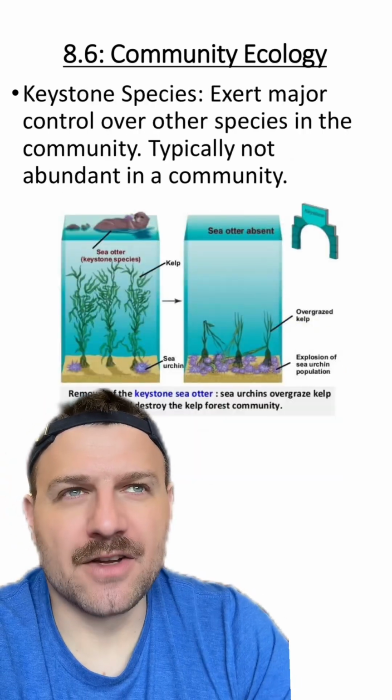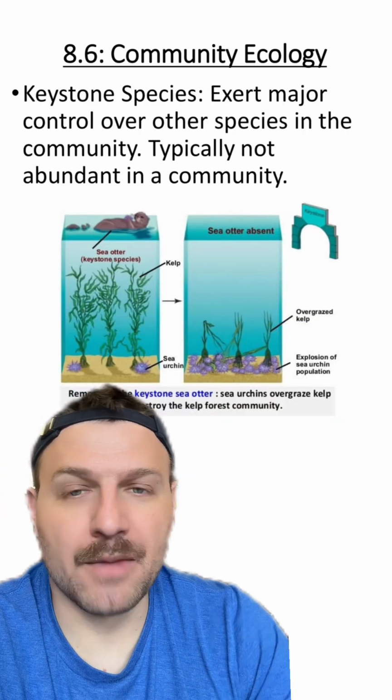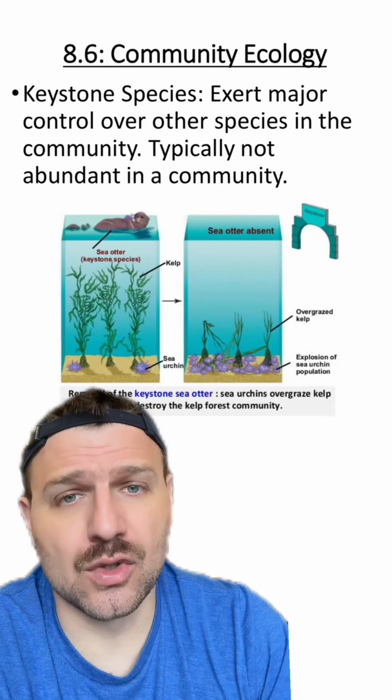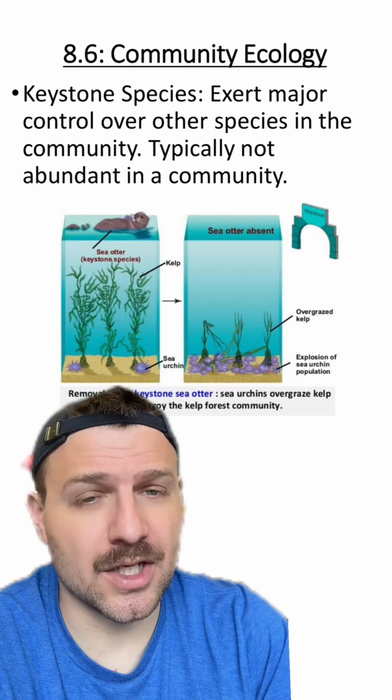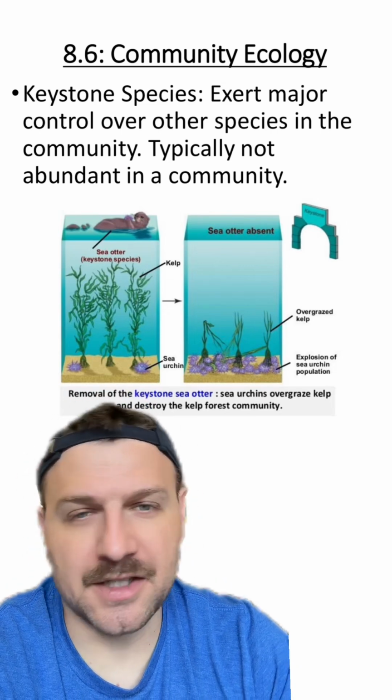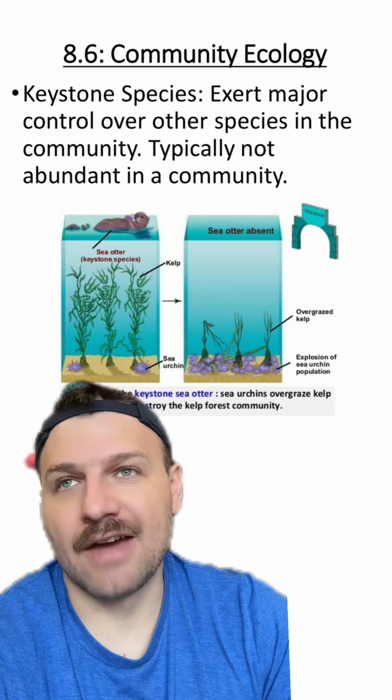A couple more types of interactions that we see in communities are from like a keystone species. This is where a species exerts a major control over all the other species in a community. They're typically not abundant in a community, but again, each ecosystem is a little bit different, so these keystone species can have a lot of variation.